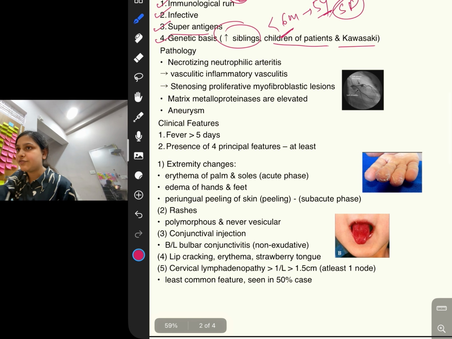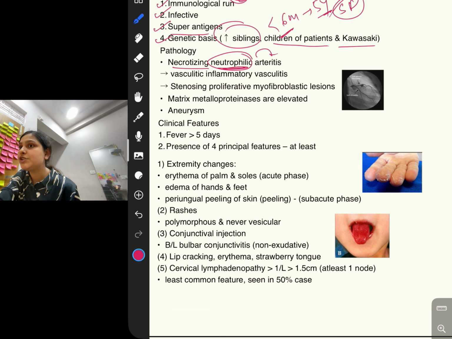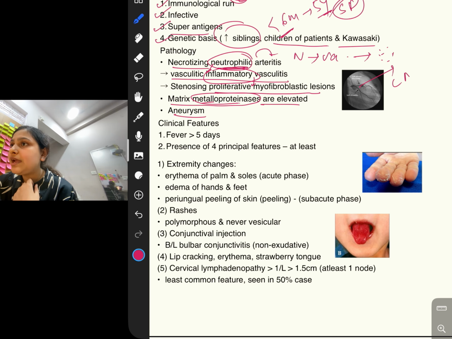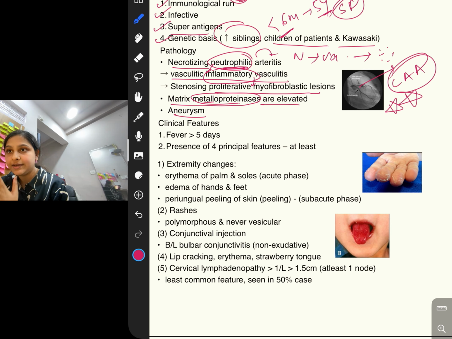Then comes the pathology. First of all, neutrophils will be there, we know. Necrotizing neutrophilic arteritis, which will ultimately lead to inflammation and vasculitis, which will ultimately lead to myofibroblastic lesions. First neutrophils, then obviously inflammation and vasculitic lesions. Then smooth muscles will be there, so myofibroblastic lesions. Then finally the enzyme matrix metalloproteinases will be elevated, ultimately leading to aneurysms. So coronary artery aneurysms are the main feature of Kawasaki disease.